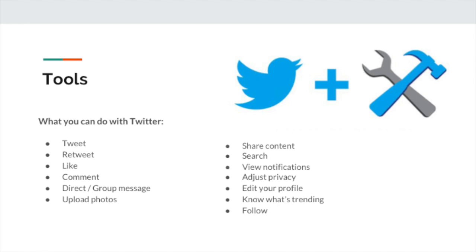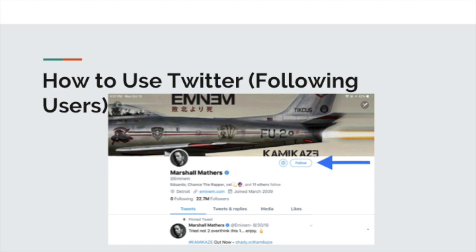How to use Twitter. There's a variety of things that a user can do on Twitter. They can tweet, retweet, like, comment, send messages, upload photos, share content, search, adjust privacy, edit their profile, and view what is trending. Having said this, I will display screenshots that show how to use Twitter. On this slide, I show how easy it is to follow someone on Twitter. You simply click on their profile and hit the follow button.